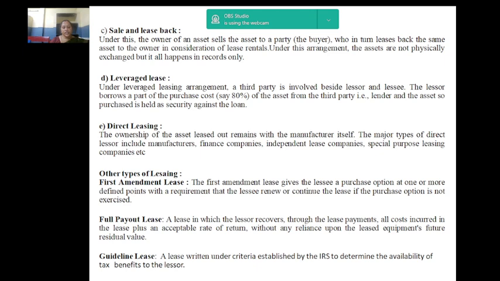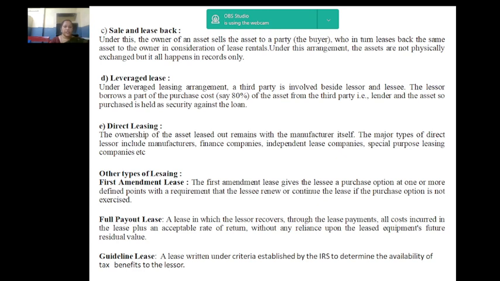A leverage lease is a tax advantaged lease arrangement in which a lessor borrows funds to acquire an asset that is then leased to a lessee. In this arrangement, the lessor can recognize depreciation expenses on the asset for tax purposes, while the lessee can deduct its lease payments from taxable income.